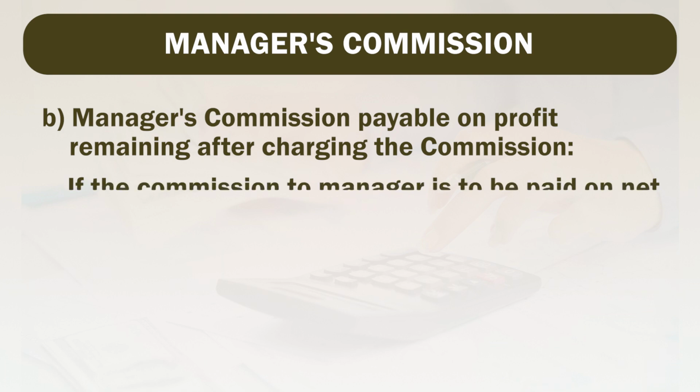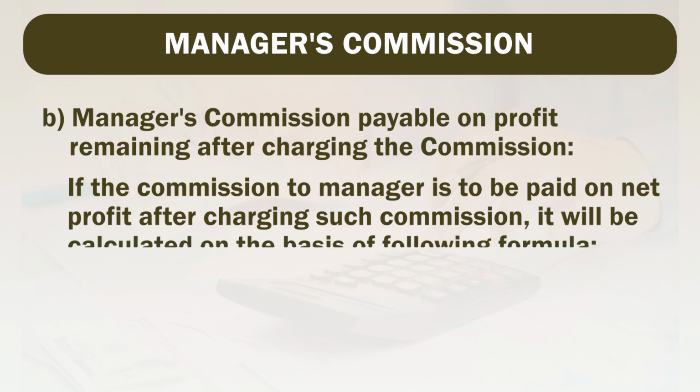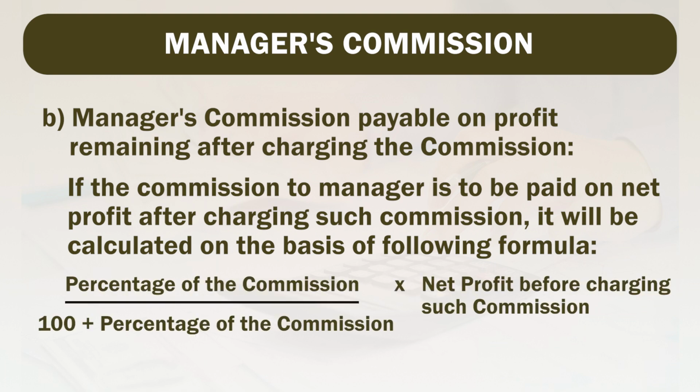If commission to the manager is to be paid on net profit after charging such commission, it will be calculated on the basis of the given formula. Here we take the percentage of commission given, divided by 100 plus the percentage of commission, multiplied by net profit before charging such commission.